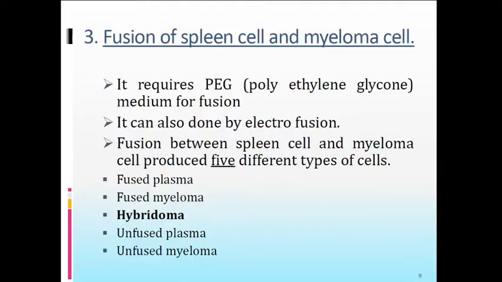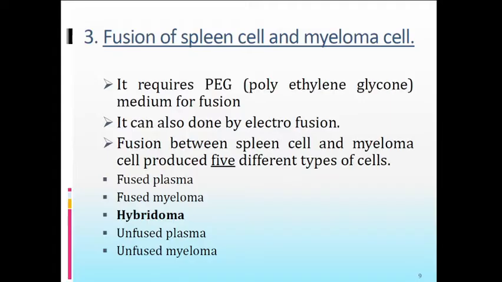First one is the fused plasma cell, meaning two plasma cells fuse to each other and make one fusion cell. The second one is a fused myeloma cell. Two myeloma cells undergo fusion in the presence of PEG.